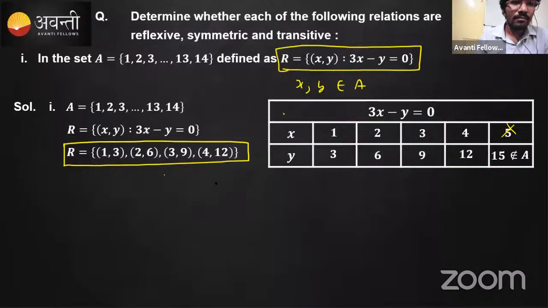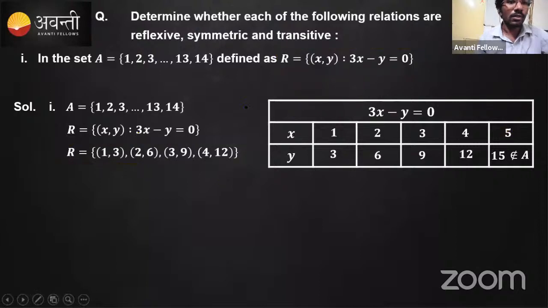Is it fine? Have you understood how we formed this set of ordered pairs? I'll explain this once again, so listen to me very carefully. The question is to determine whether the given relation is reflexive, symmetric, or transitive.